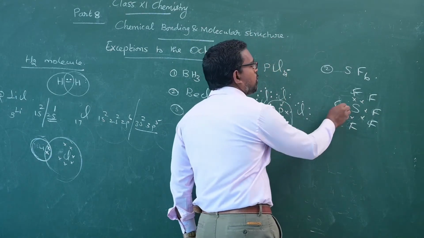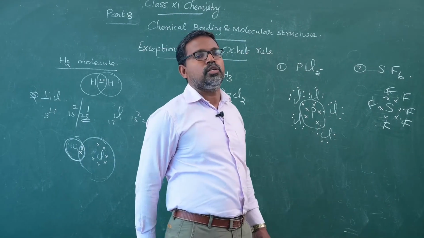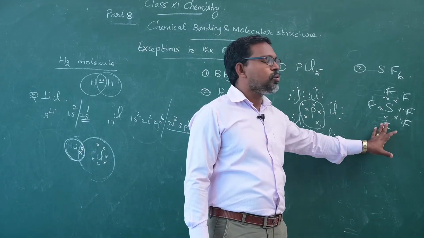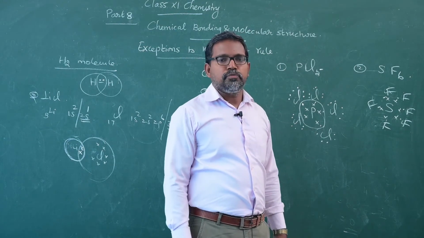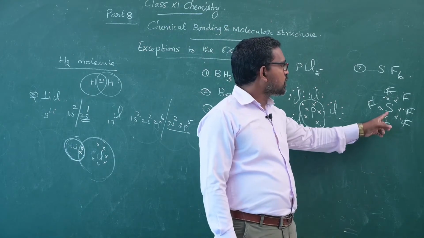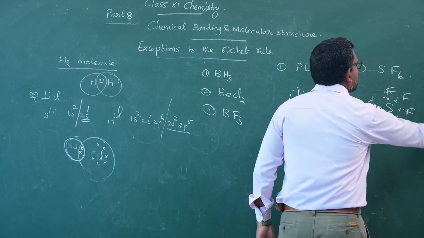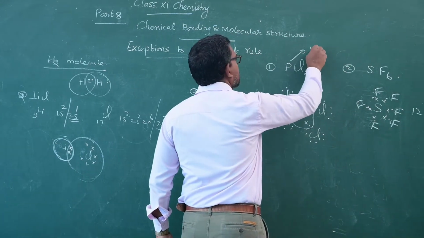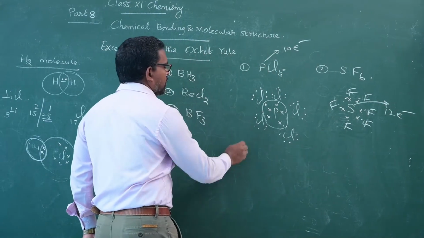Each fluorine atom donates 1 electron to sulfur, and sulfur shares 1 electron with each fluorine. So each fluorine atom individually attains the octet configuration, but the sulfur central atom now consists of 12 electrons. Here phosphorus consists of 10 electrons, and here sulfur consists of 12 electrons.